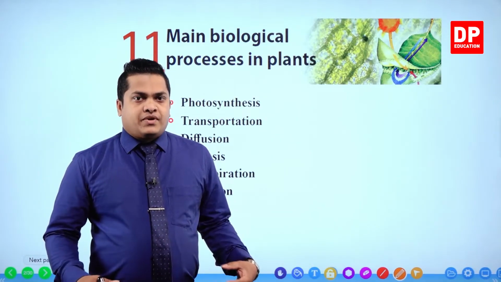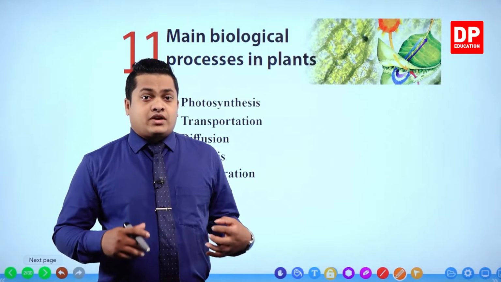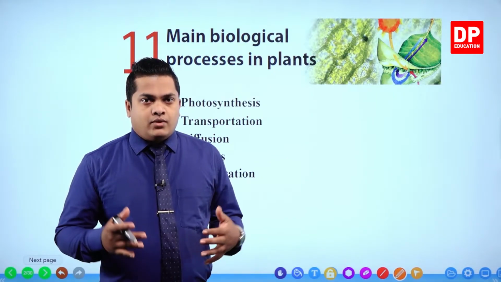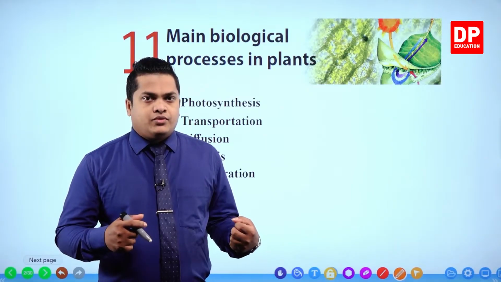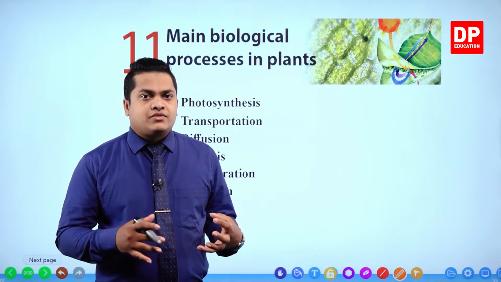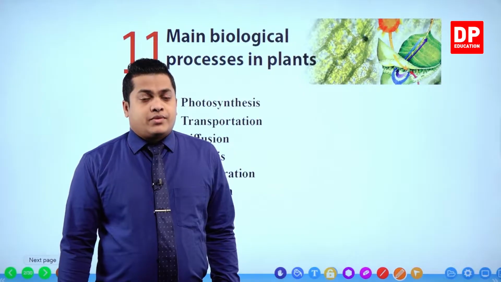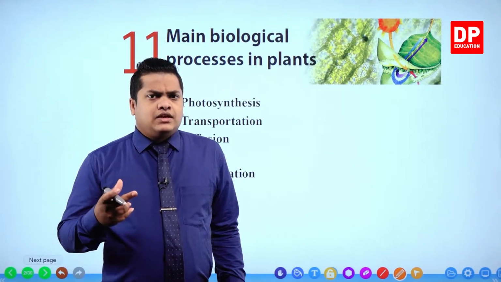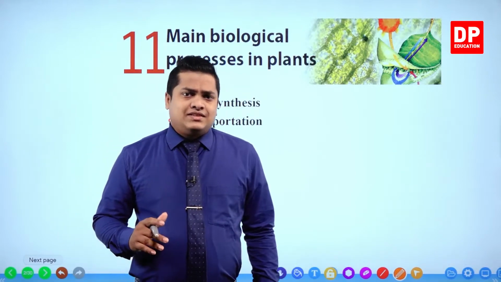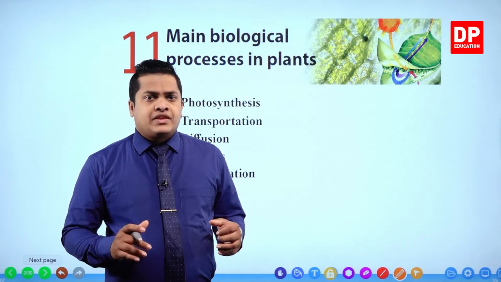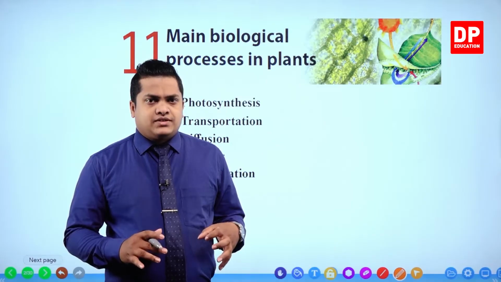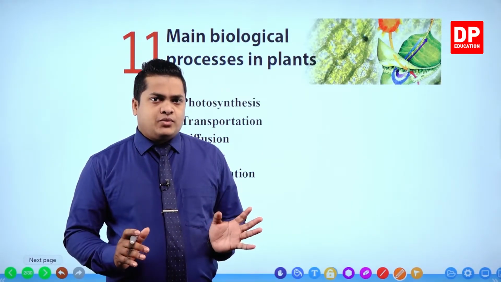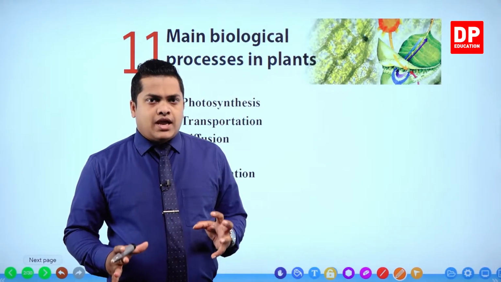So in the diffusion part, we'll be discussing what kind of a thing diffusion is, and what examples of the diffusion process take place within a plant. I'm not going to explain what diffusion means right now, because under the diffusion part we'll be discussing that in detail. However, diffusion is a process which helps to exchange particles between the outer environment and the plant.